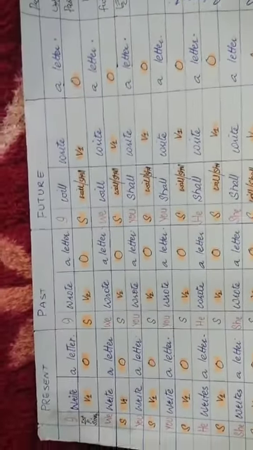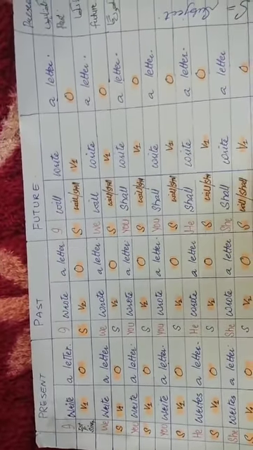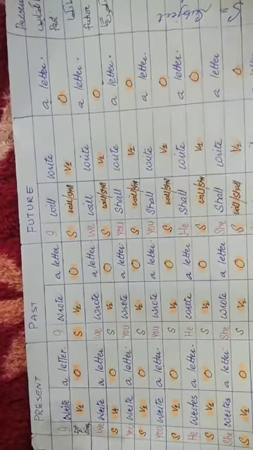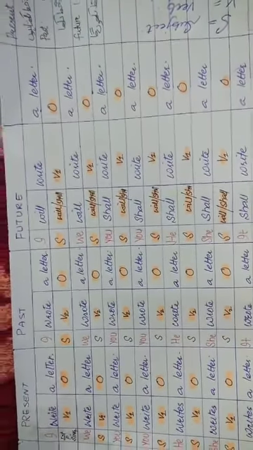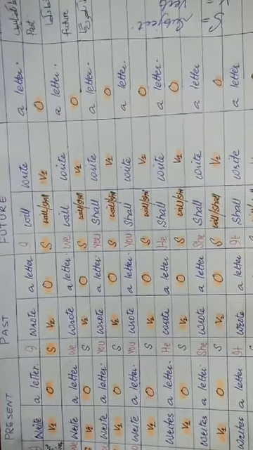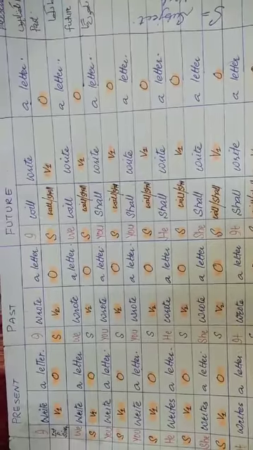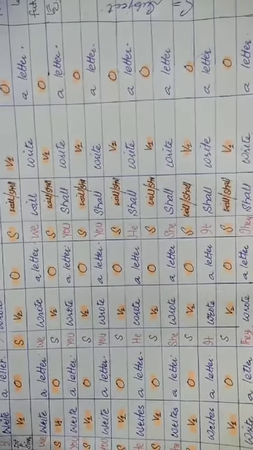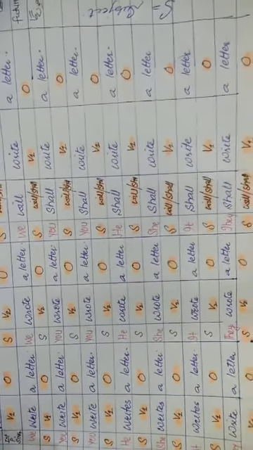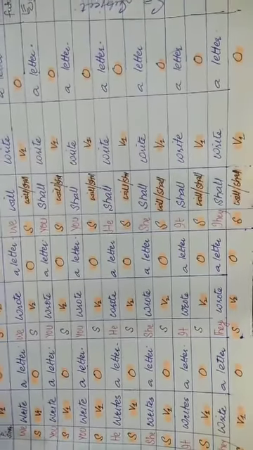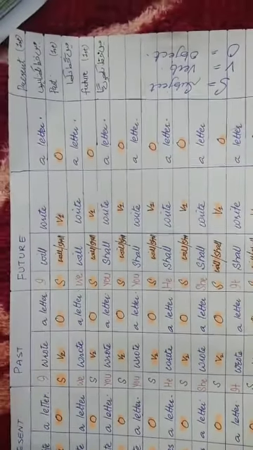Now we change this into past. Present: I write. We change write into the second form, wrote. I wrote a letter. We wrote a letter. You wrote a letter. He wrote a letter, not writes, because in present he writes, and in past he wrote. She wrote a letter. It wrote a letter. They wrote a letter. Then we will move to future.